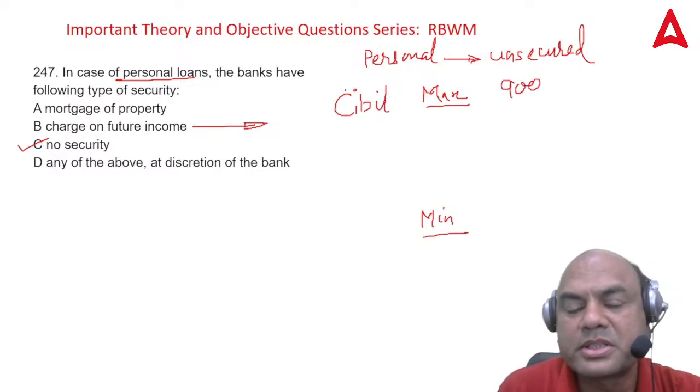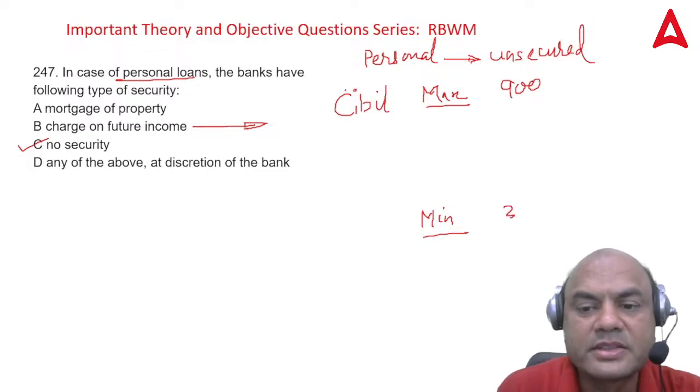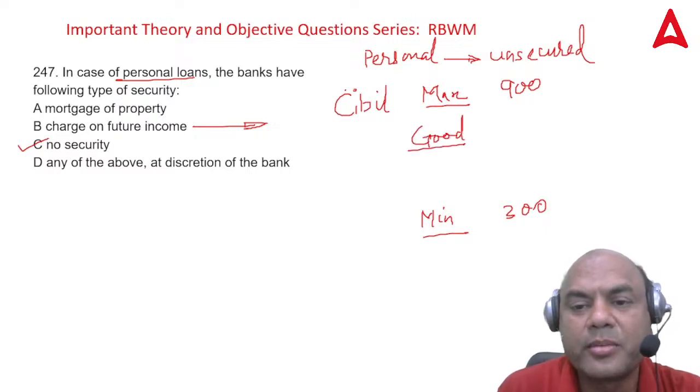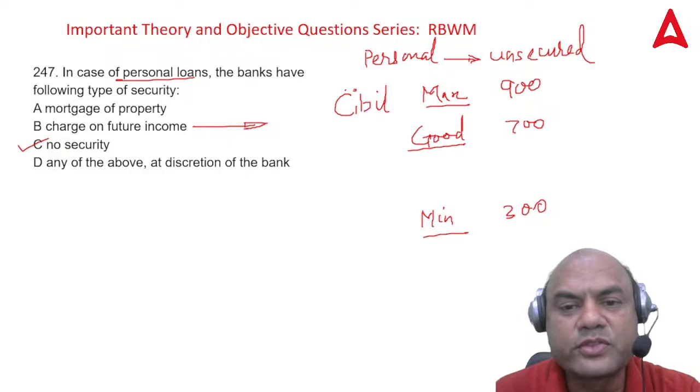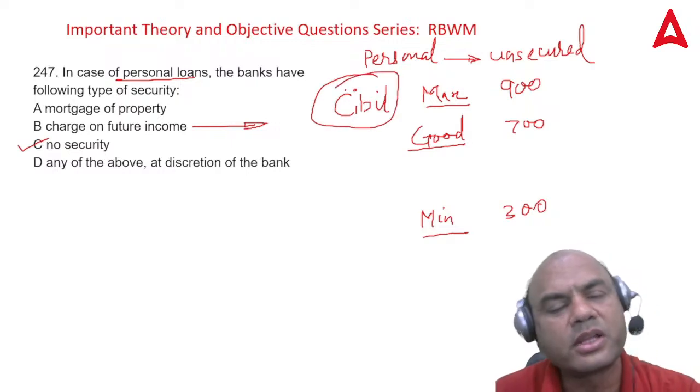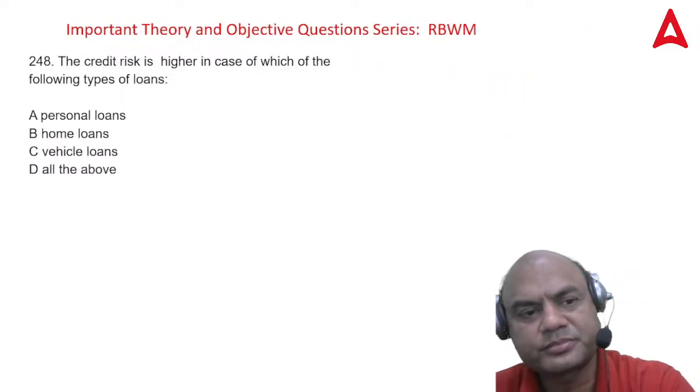What is the minimum? It's 300. Correct. What is a good CIBIL score? Good is above 700. It depends on bank to bank, but generally above 700. So the basis for a personal loan is only the CIBIL score nowadays, nothing else.